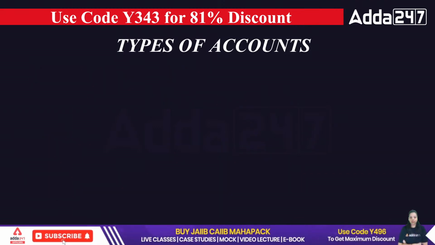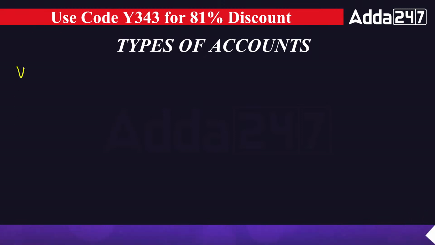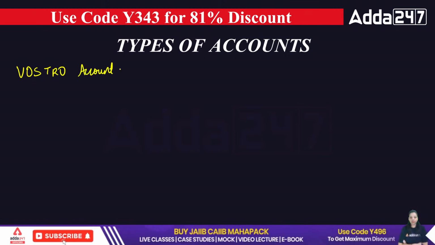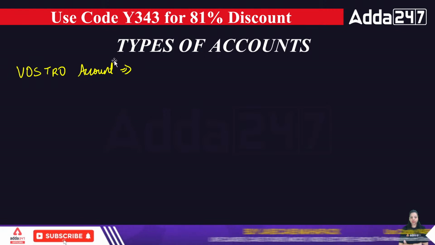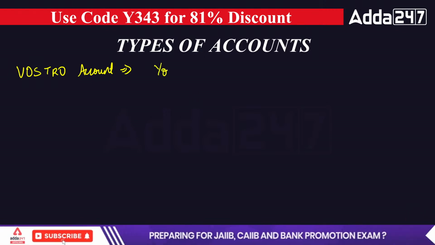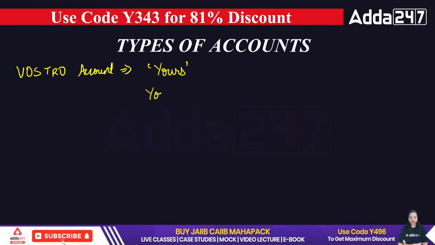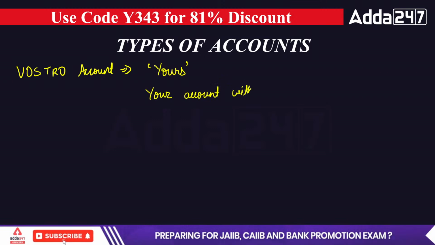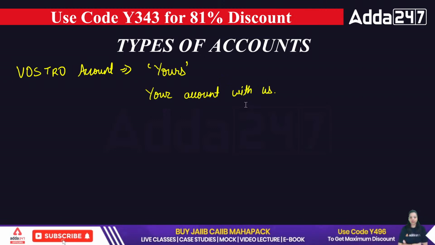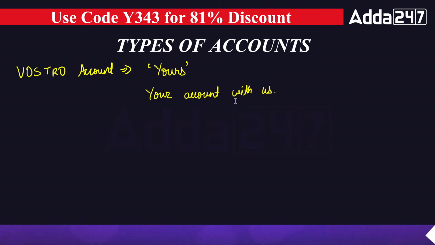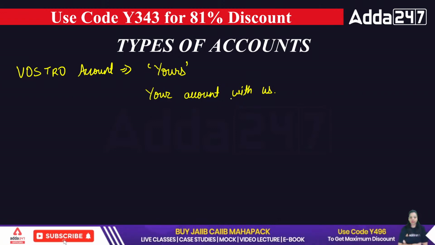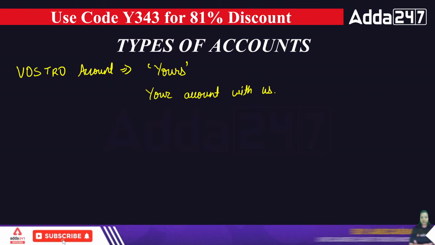Now, let's discuss the second type of account. That is your Vostro account. V-O-S-T-R-O. If I talk about Vostro, Vostro means yours. It defines your account with us. So it simply means it is a type of account in which a foreign bank is having an account in the domestic bank in domestic currency in the domestic country, that will be known as your Vostro account.